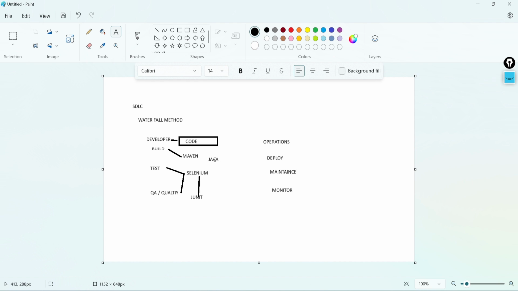Afterwards, it goes to the testing team. They used to do the unit testing on the test cases and the security aspect. Then afterward, it was delivered to the operations team.